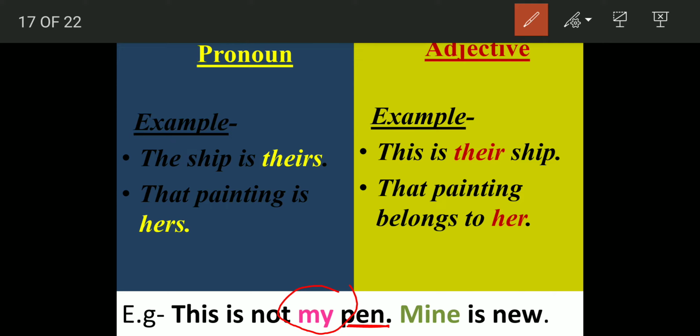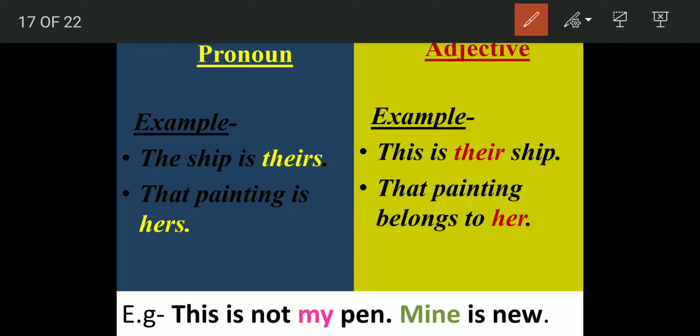When they say "mine is new", what is the "mine" here? "Mine" is the possessive pronoun. So know this difference. There are certain examples that you can learn: if it is a possessive adjective, we say "my"; possessive pronoun, "mine". When it is possessive adjective, you say "your". When it is possessive pronoun, you say "yours".